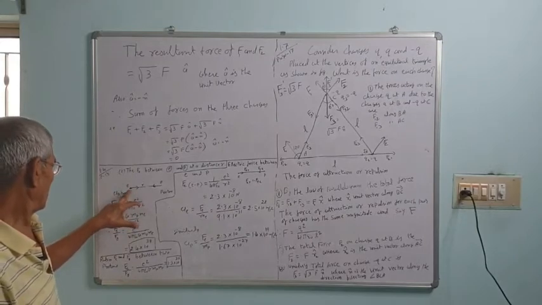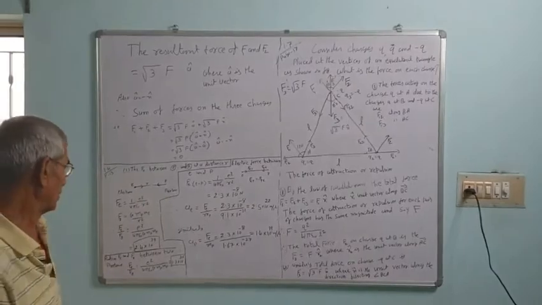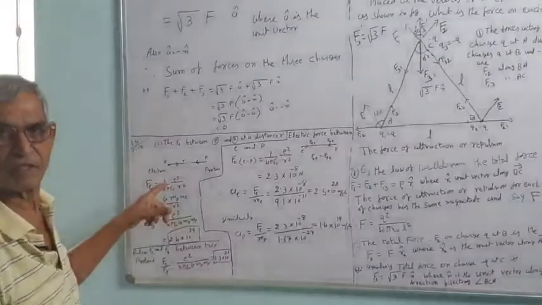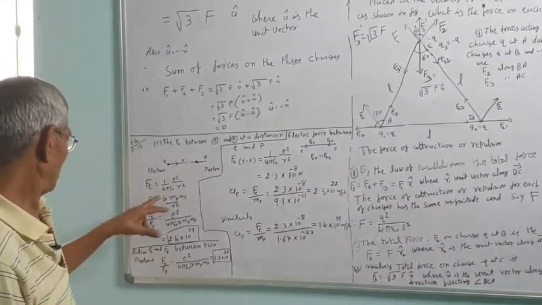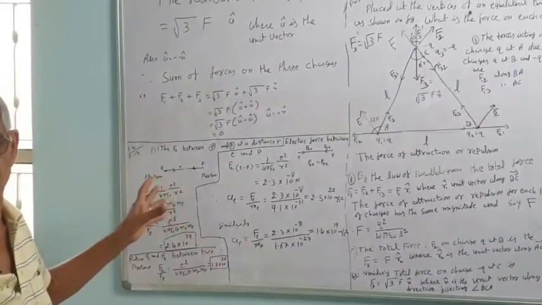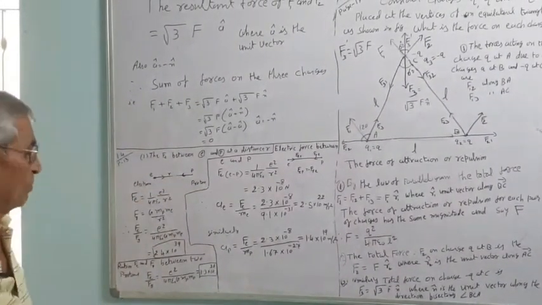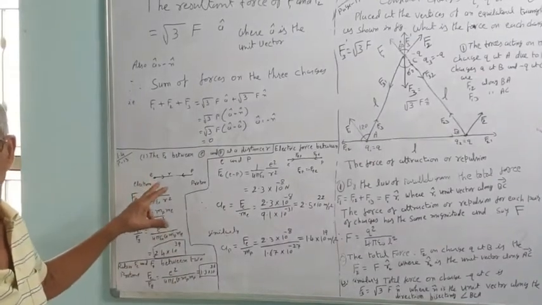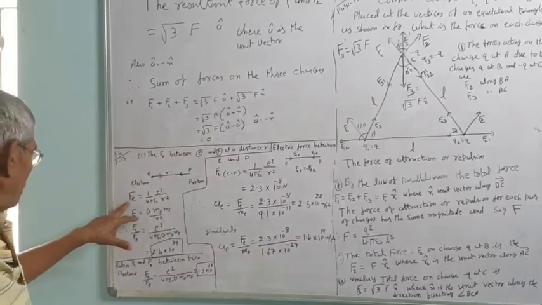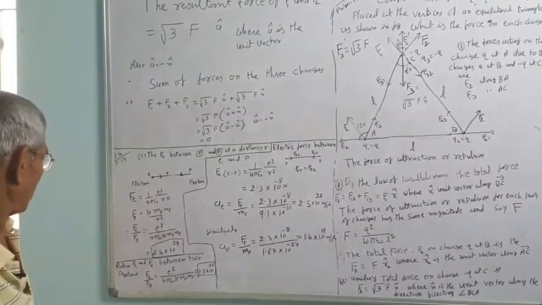Q1 is e, the electronic charge of an electron, and Q2 is the charge of a proton. Both are the same in magnitude; the only difference is in sign. The electron has charge minus 1.6 into 10 raised to minus 19 coulomb, and the proton has plus 1.6 into 10 raised to minus 19 coulomb charge. So the force is given by 1 upon 4 pi epsilon 0 e square upon R square.